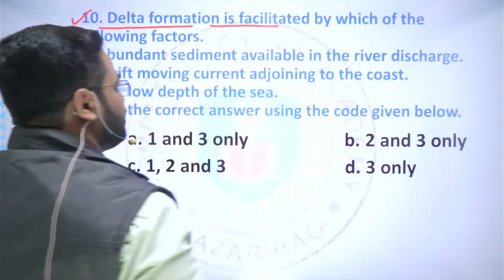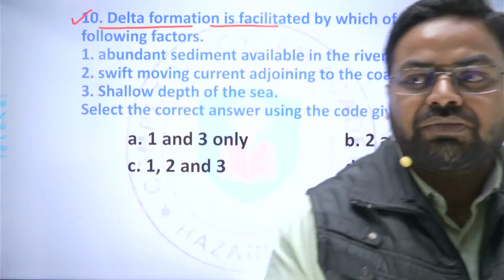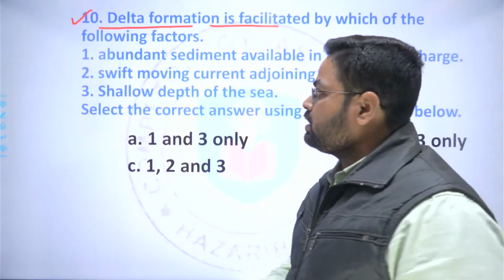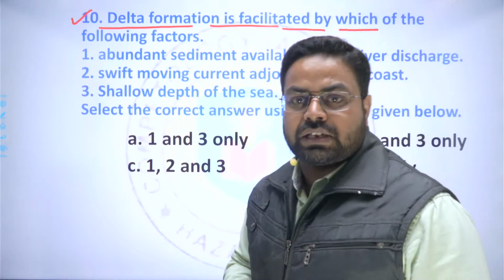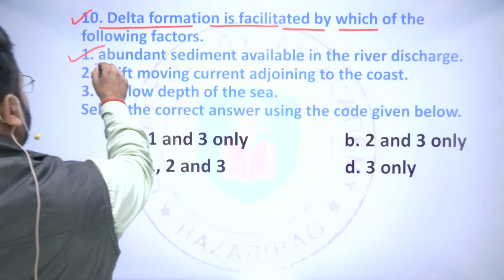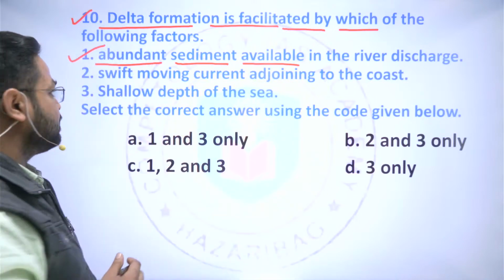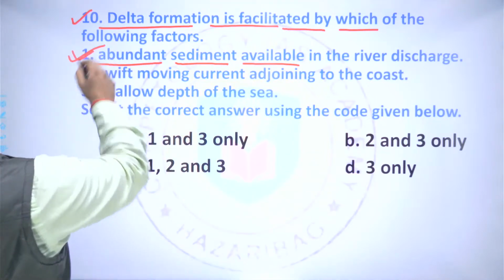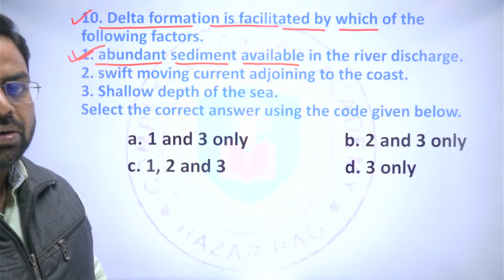Next is delta formation. The next question is about physical geography, and it says that delta formation is facilitated by which of the following factors? Let us see the factors. Here, abundant sediment supply available in the river discharge. So this is a correct option. If there is no sediment, then how could the delta be formed?